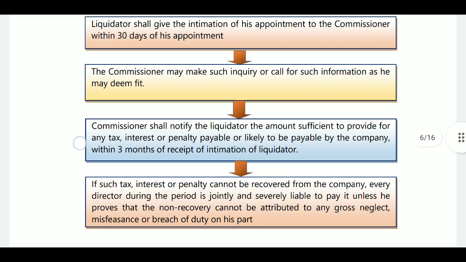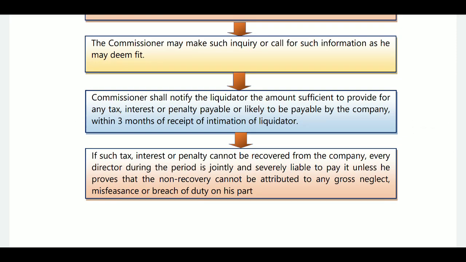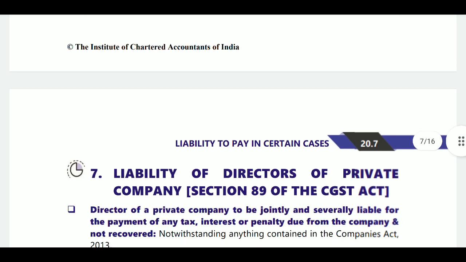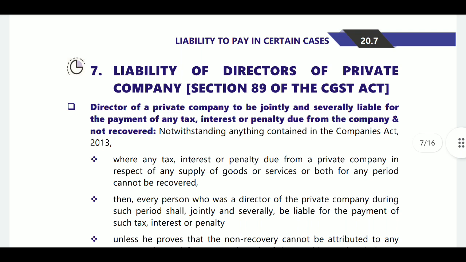Next, after that, if such tax, interest, penalty cannot be recovered from the company, every director during the period is jointly and severally liable to pay it unless he proves that the non-recovery cannot be attributable to any gross negligence, misfeasance or breach of duty on his part. That is related to section 88.